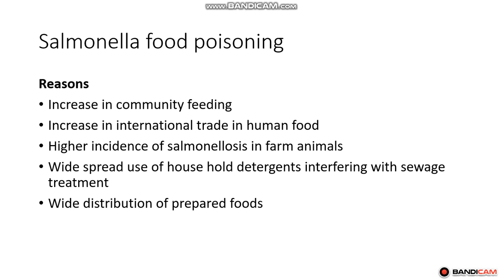Common reasons for this food poisoning are increase in community feeding, increase in international trade in human food, higher incidence of salmonellosis in farm animals, widespread use of household detergents interfering with sewage treatment, and wide distribution of prepared foods. These are the reasons why food poisoning, especially salmonella food poisoning, is more common.